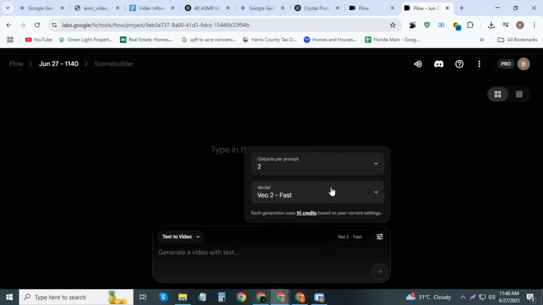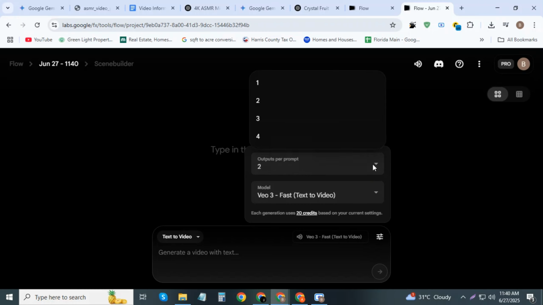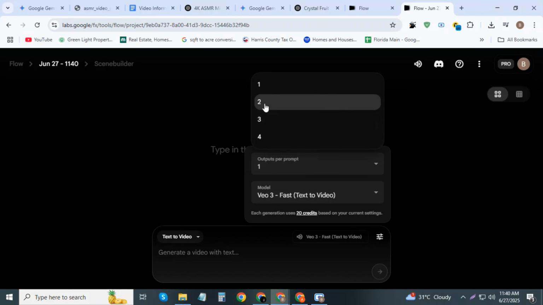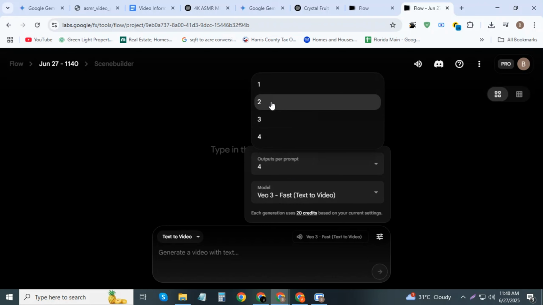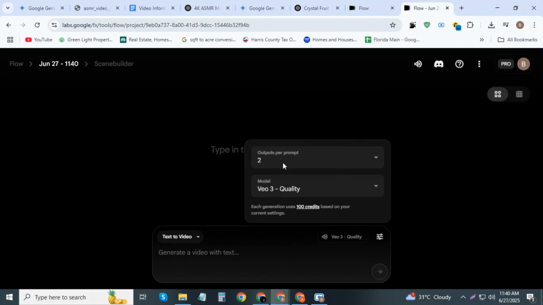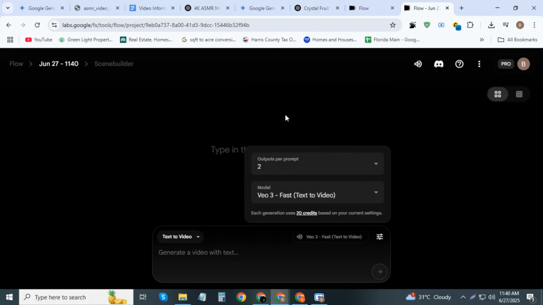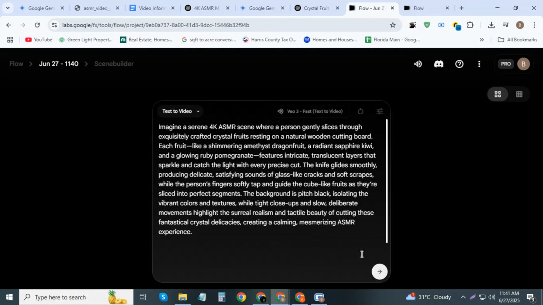Click the Settings icon. Here, you can choose the video generation model and configure the output based on the prompt. Each video generation cuts 20 credits from your balance, which means with 1,000 monthly credits, you can create up to 50 high-quality videos. This allows for continuous, efficient video production without interruption. Perfect for content creators, marketers, or educators who need consistent output. I am selecting the Veo 3 Fast Text-to-Video Beta with audio option to generate the video. Now, I am copying the video prompt and pasting it here to generate the video.